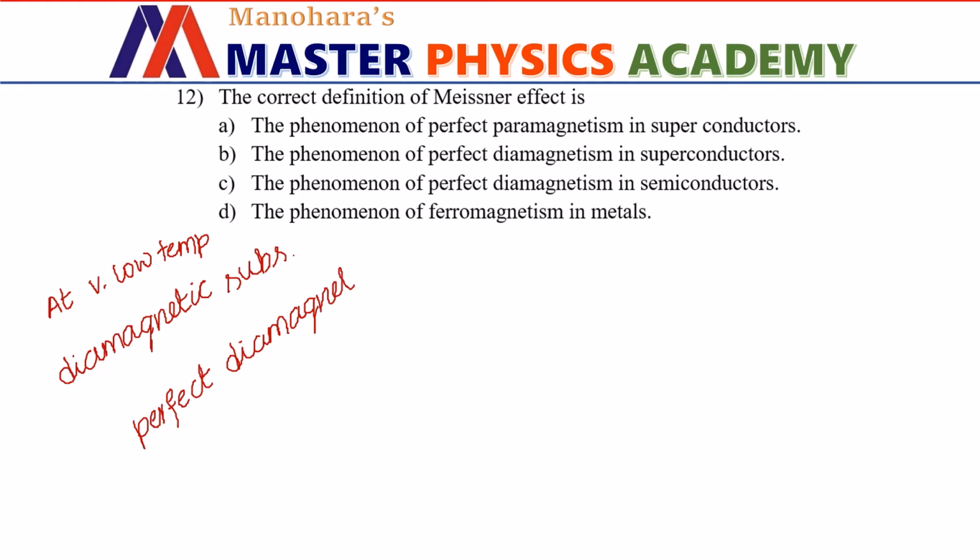That means no magnetic field lines will pass through them, and also they start behaving like superconductors. That means the option we should pick here is option B, which says the phenomenon of perfect diamagnetism in superconductors.